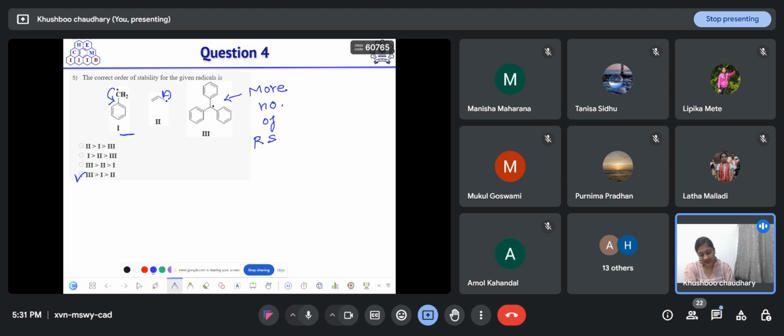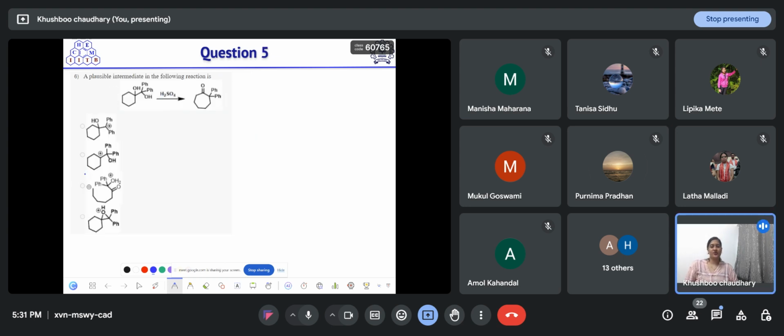So the correct order of stability is D. Third, then first, then second. On the basis of resonance effect, we will decide the stability of these radicals. Any doubts in this question? No, ma'am. Okay.